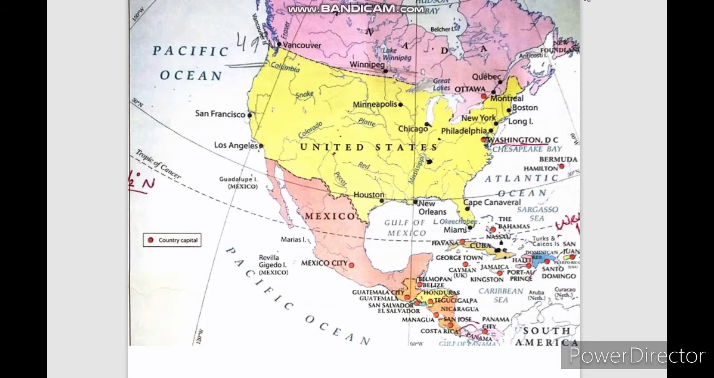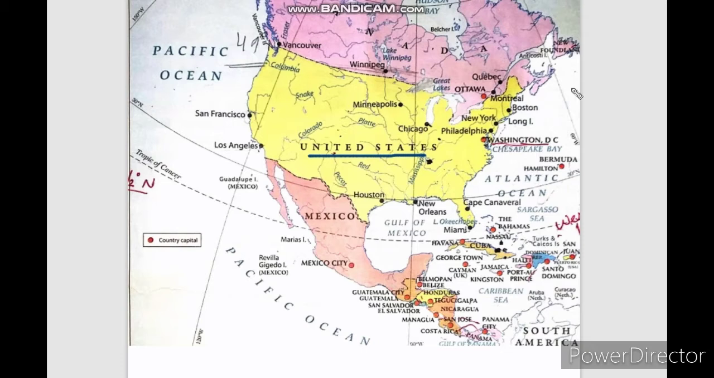Okay, so this is the map, and first of all we are going to talk about USA. As we can see in the map, USA occupies more area as compared to the other countries. So it occupies 3/4 of the area.